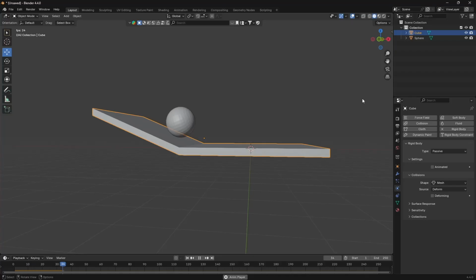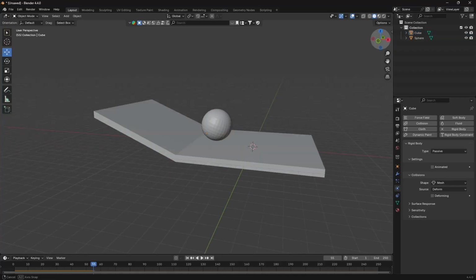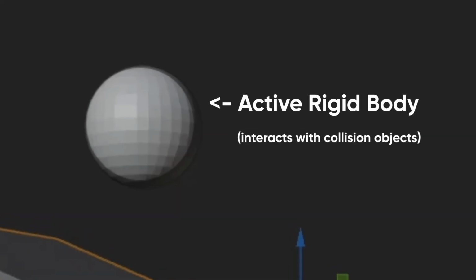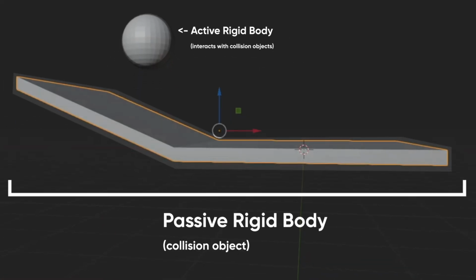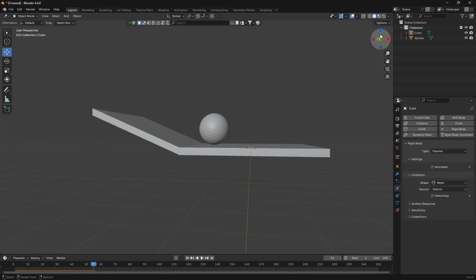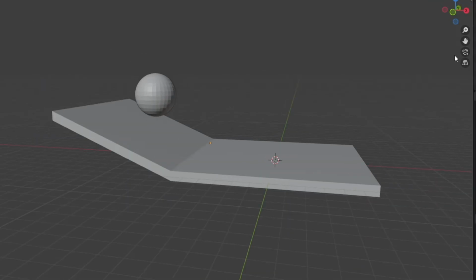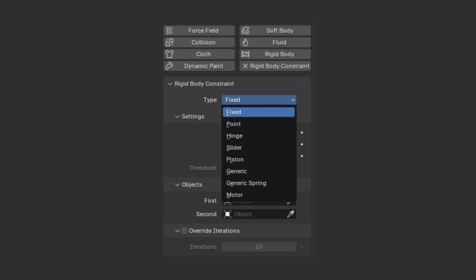If you want just basic physics, like a ball rolling down a ramp, then welcome to rigid bodies. There's 2 types. Active rigid bodies are whatever meshes are going to be interacting with physics, and passive rigid bodies are just collisions. So if you wanted a ball down a ramp, you'd model a ramp and make it a passive rigid body, and then add a UV sphere and make it an active rigid body, and now you have a ball on a ramp. So, rigid body constraints,